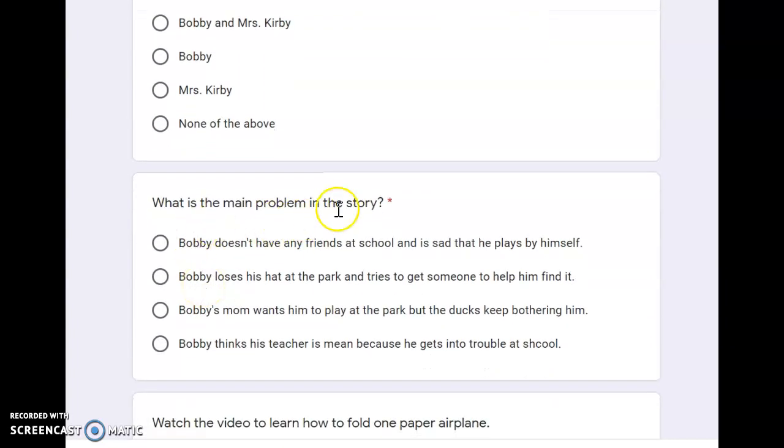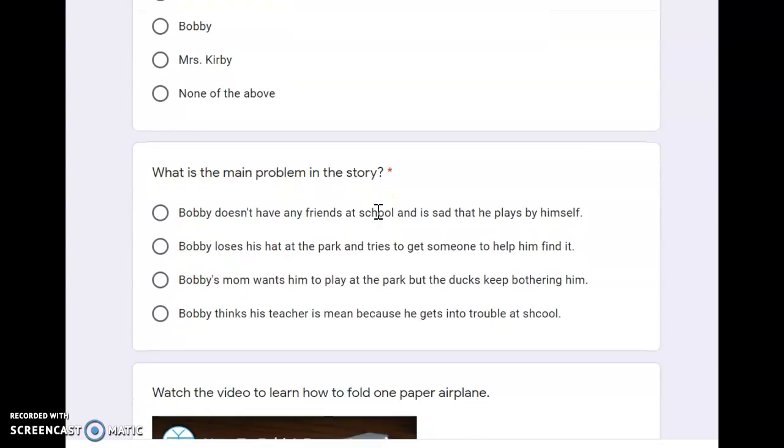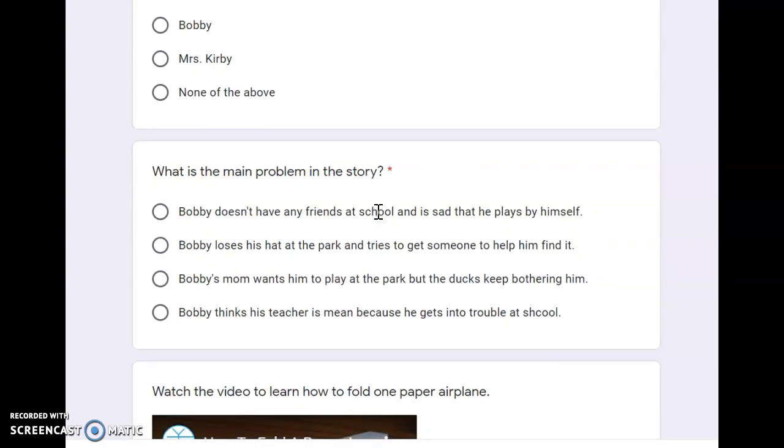What is the main problem in the story? If you forgot, go ahead and go watch the video one more time so that you know for sure. Bobby doesn't have any friends at school and is sad that he plays by himself. Bobby loses his hat at the park and tries to get someone to help him find it. Bobby's mom wants him to play at the park, but the ducks keep bothering him. Bobby thinks his teacher is mean because he gets into trouble at school. So what was the main problem in that story? That's like the biggest problem in the whole story.